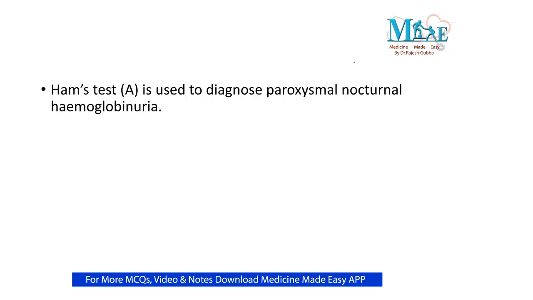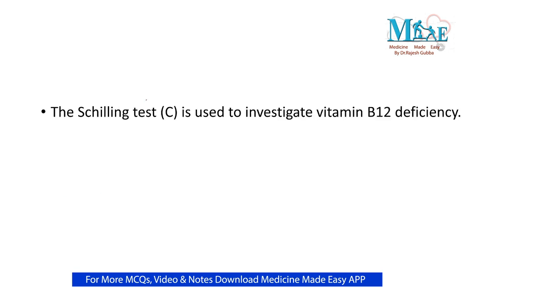Whereas you take the other options, that is the Ham's test. Where do we do this Ham's test? We do this in patients suffering with paroxysmal nocturnal hemoglobinuria, where there is excessive hemolysis mainly during the night time. And you take the Schilling test. This is mainly done in patients with B12 deficiency, where the individual will have development of megaloblastic anemia. That is your Schilling test.